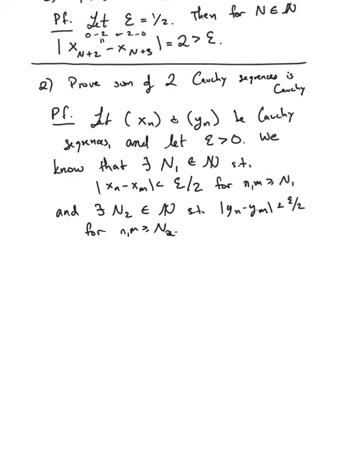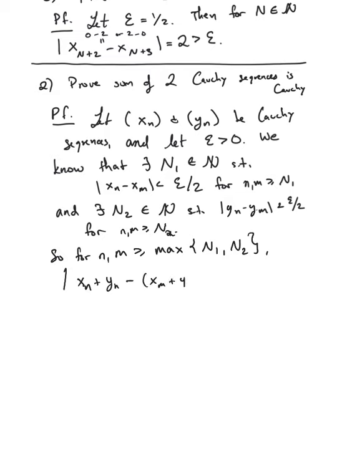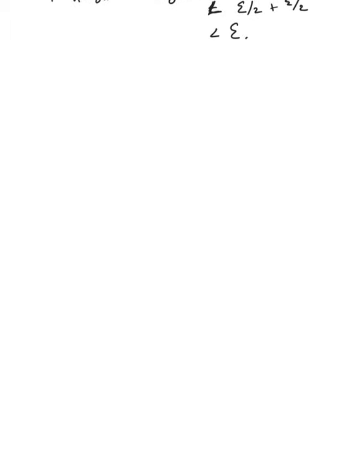Okay, so well, now we take the sequence, so for n and m greater than or equal to the max of n1 and n2, we know that xn plus yn minus xm plus ym is less than or equal to xn minus xm plus yn minus ym, that's less than or equal to, strictly less than epsilon over 2 plus epsilon over 2, so strictly less than epsilon. Okay, so let me go on to number 3.